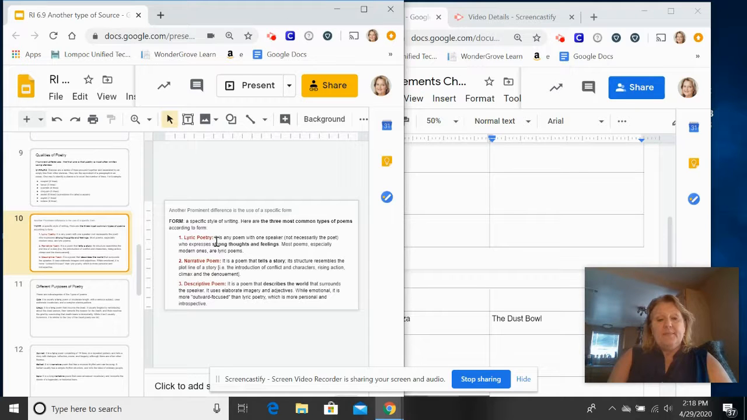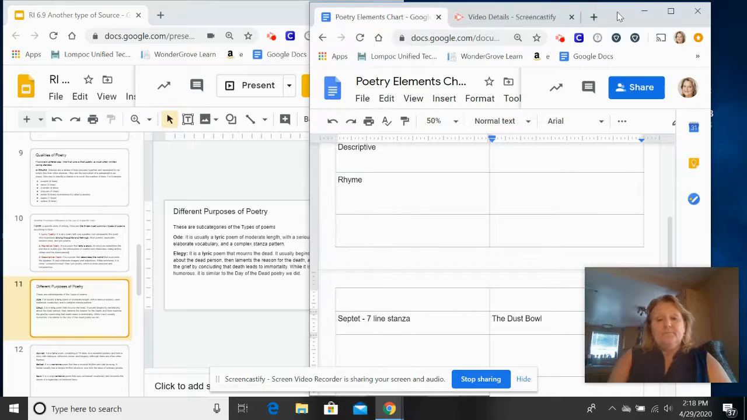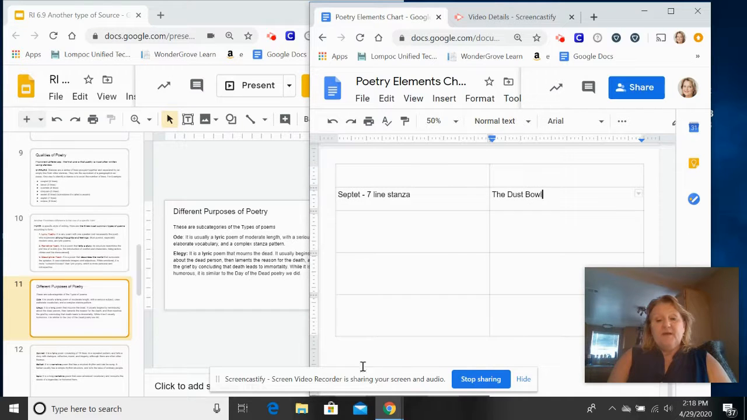I believe we decided that this was lyric as well, and that it was also descriptive. This one we decided did have rhyme, but I believe we decided that it wasn't really a rhythmic poem. So you're going to fill all of those in. That will take you down about 3 or 4 lines.